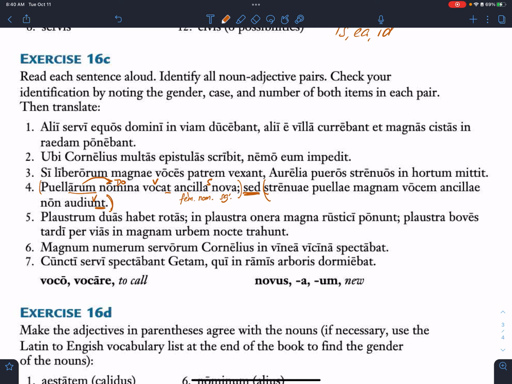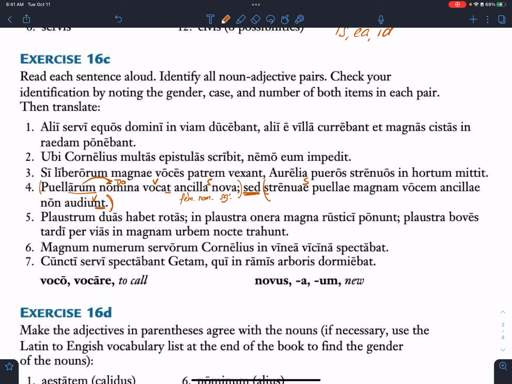It can't be magnam vocem. It could be ancillae. It could be ancillae. That's nominative. You think it's puellae? Okay. Yeah, I think it's probably, I think this is our subject.